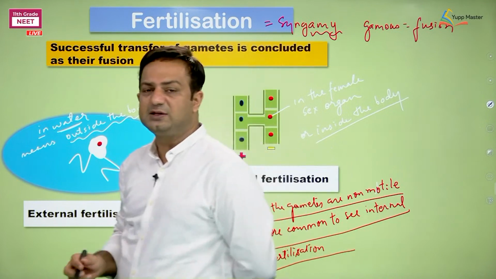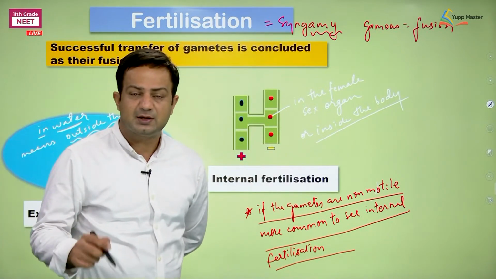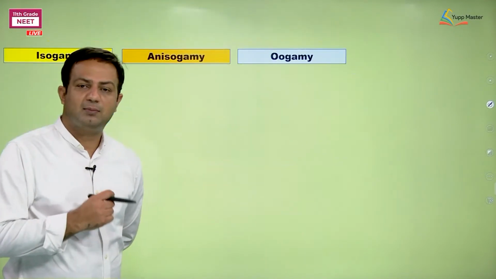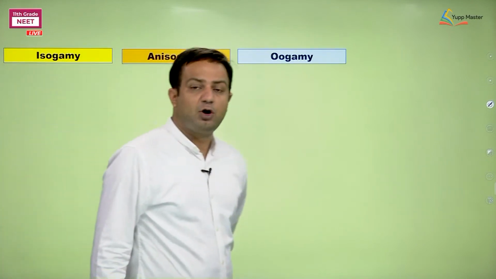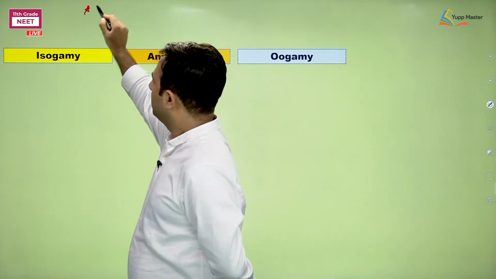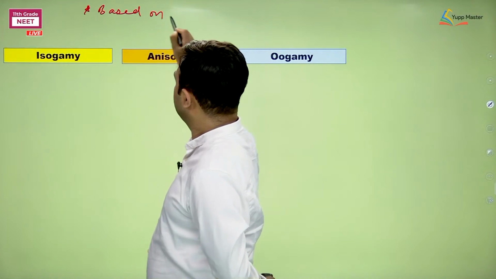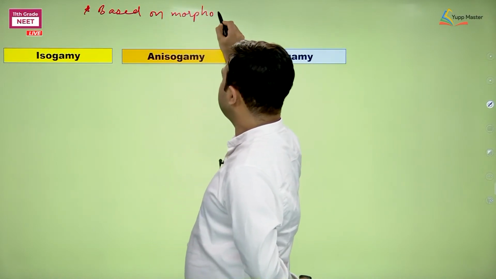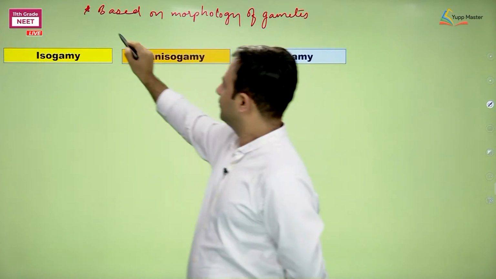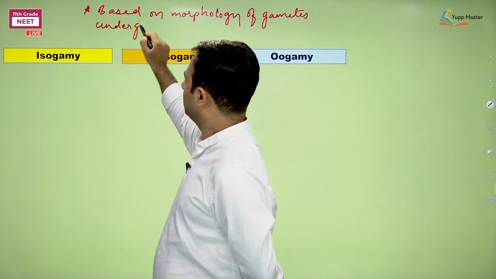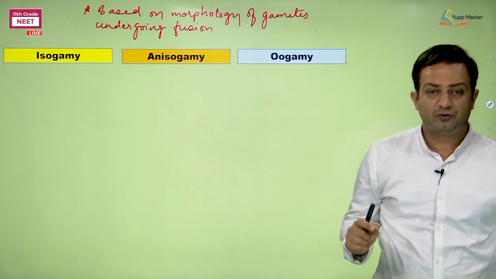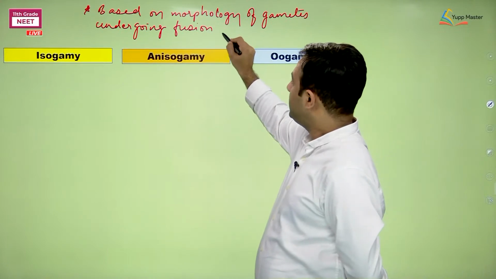The gamous word is going to come again here, and it depends on the morphology of the gametes undergoing fusion, not the motility.